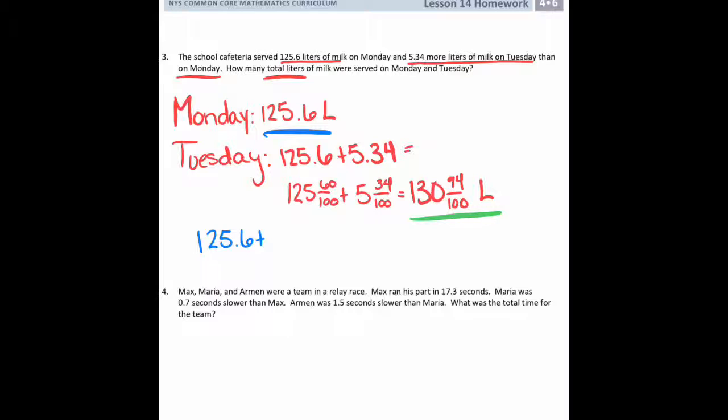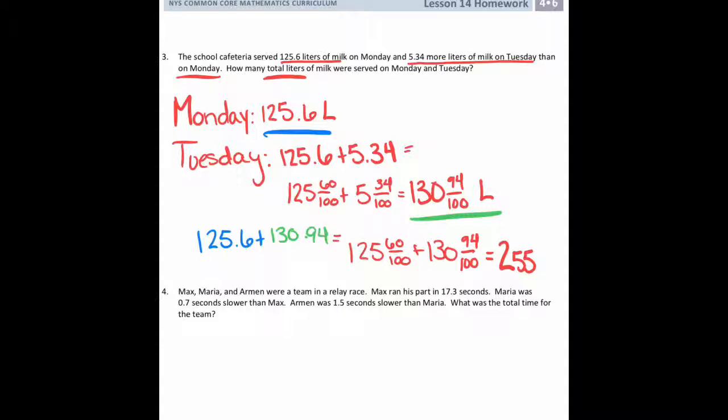So I'm going to say 125.6 plus 130.94. And again, I'm going to use these as fractions to make it easier to add. I'm going to say 125 and 60 hundredths, and then I have 130 and 94 hundredths. So 125 plus 130 is going to be 255.